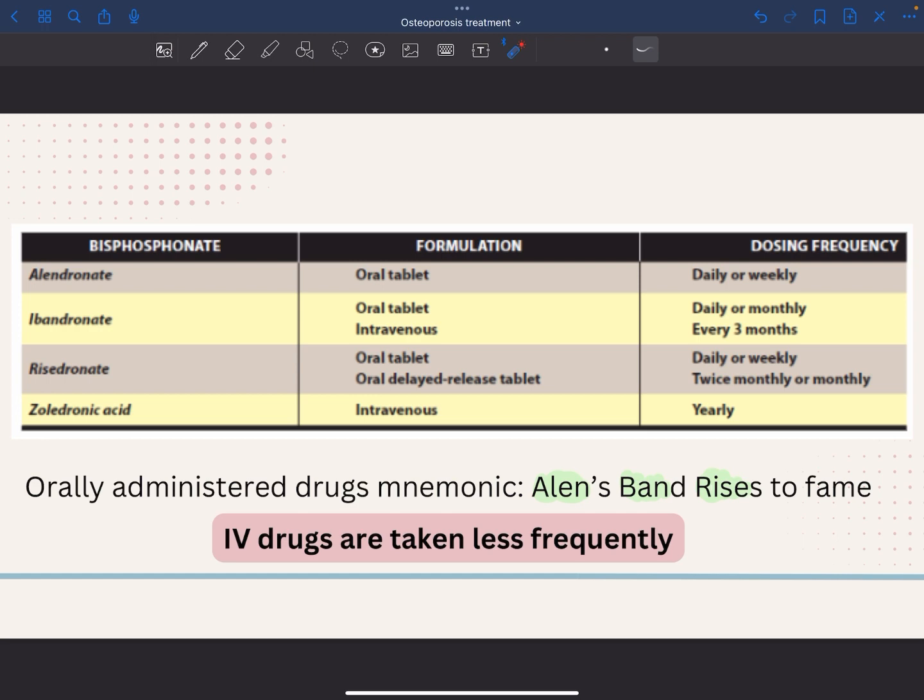So to memorize what drugs are taken orally, there is the mnemonic "Alen's band rises to fame." Alen's for alendronate, band for ibandronate, and rise for risedronate. Okay, and IV drugs are taken less frequently than the orally administered drugs.